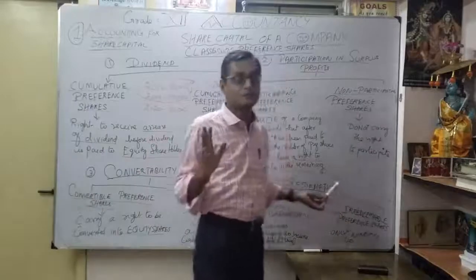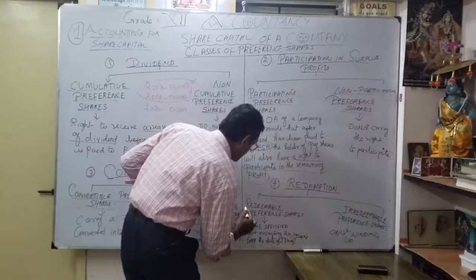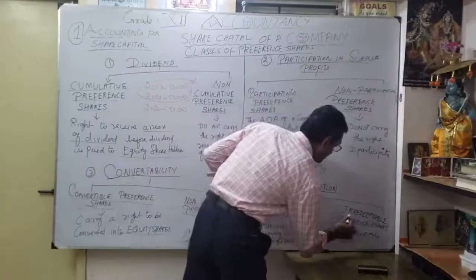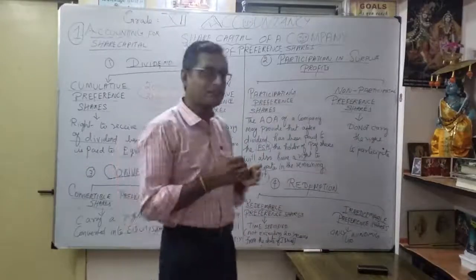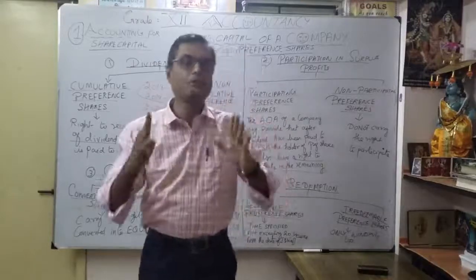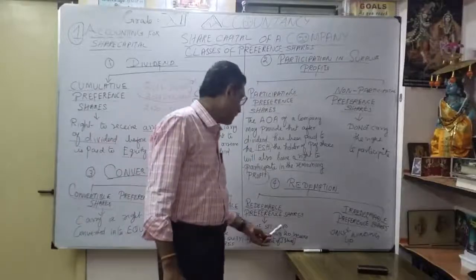This is very, very important. What is the meaning of redemption? Maybe you can say redeemable preference shares. It is called redeemable preference shares and irredeemable preference shares. Here, what is the meaning of redeemable preference shares? As preference shares, at one point of time, we are going to repay. That's why it is called redeemable preference share. That's why I clearly mentioned that time is specified.